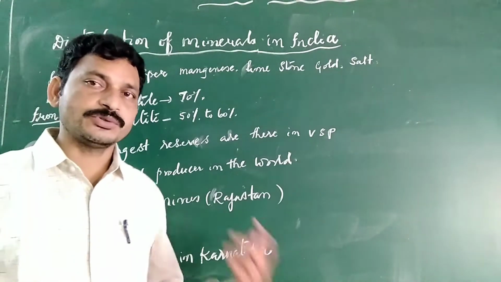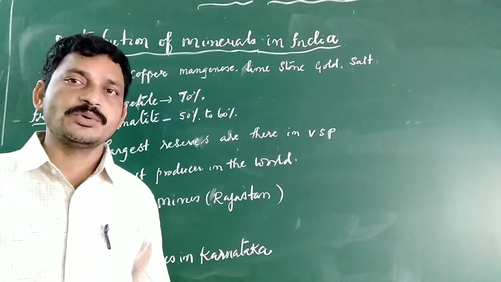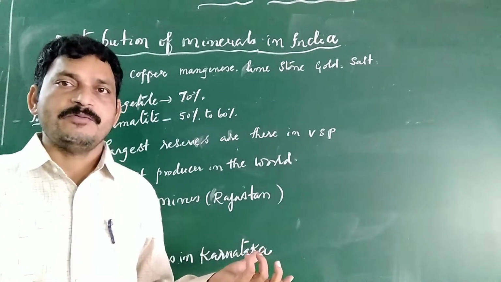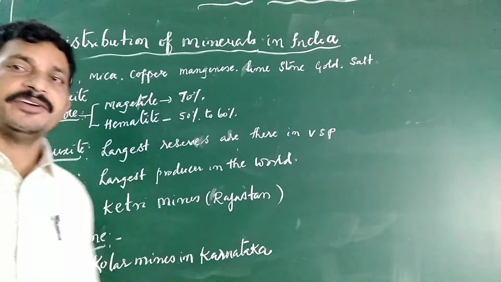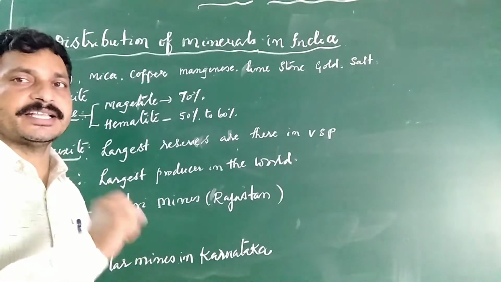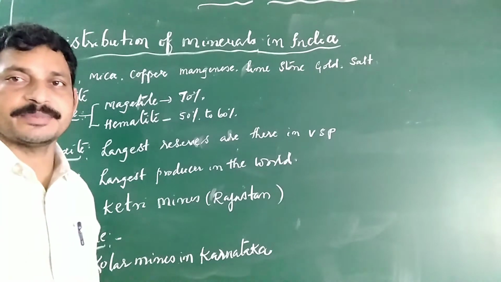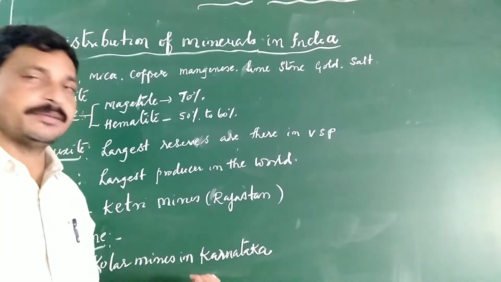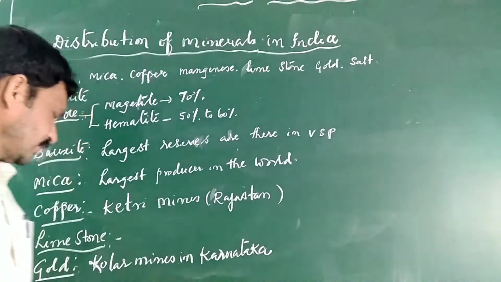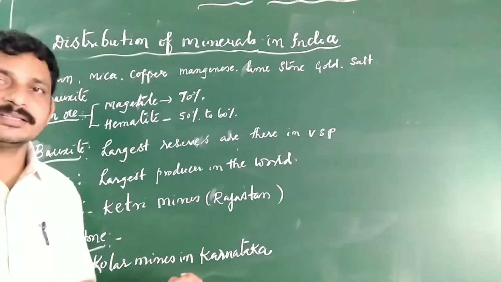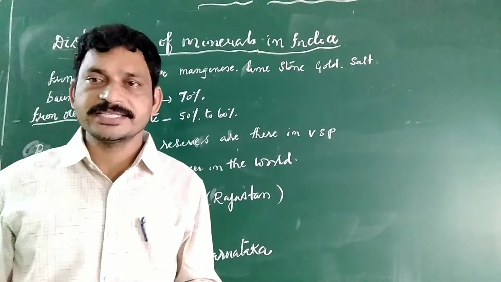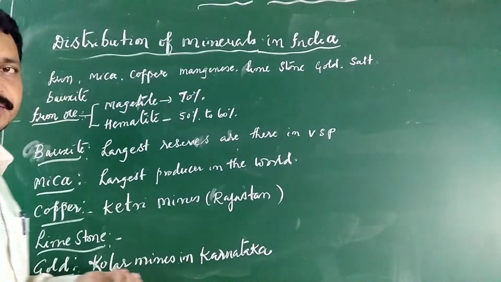You have to go to a great depth to extract this gold, which makes it more expensive. That is the reason the gold rate hikes in this manner. Not much is available in India, so we are importing from other countries. That is the reason it is more expensive to extract this mineral.